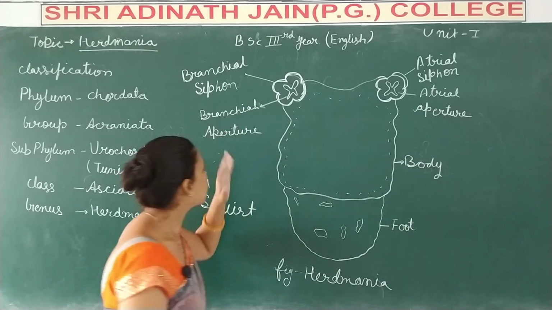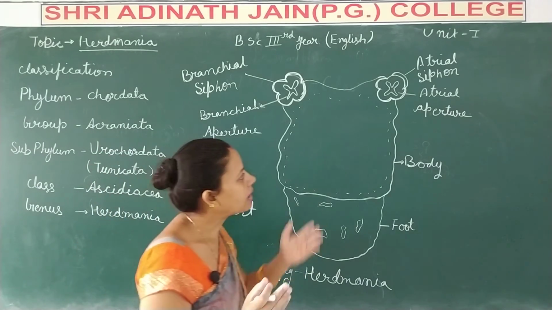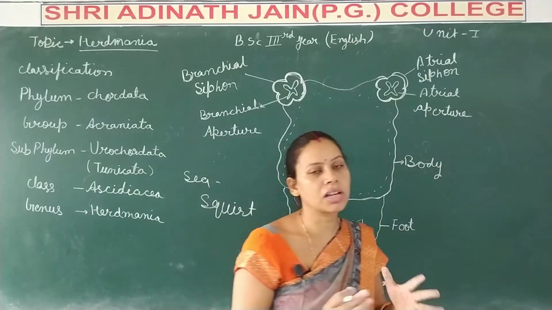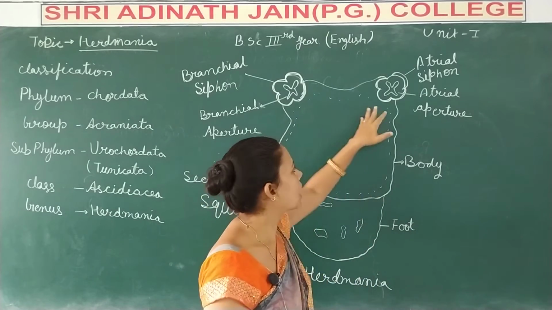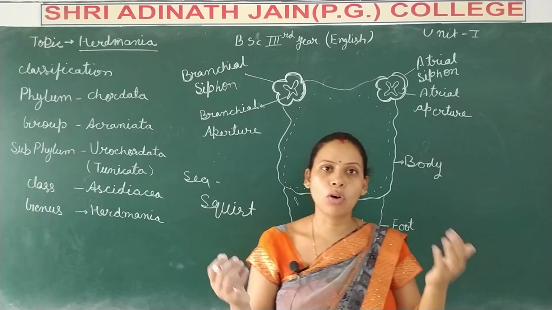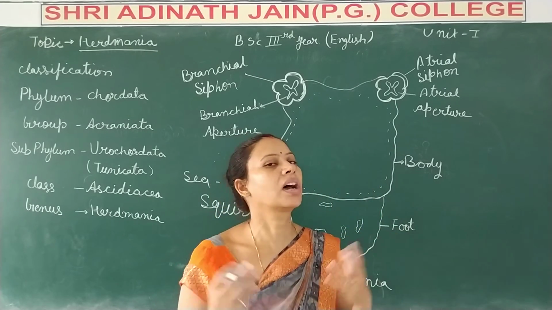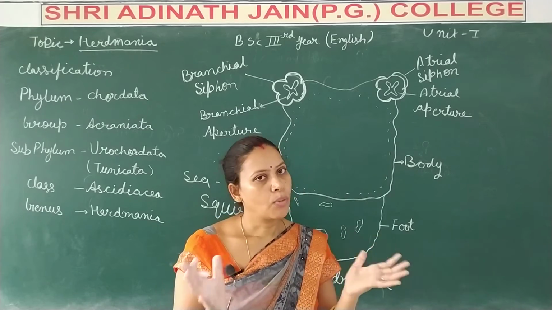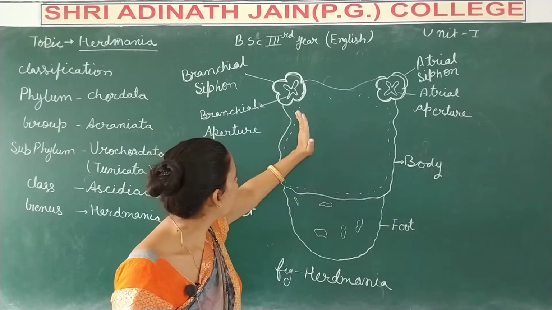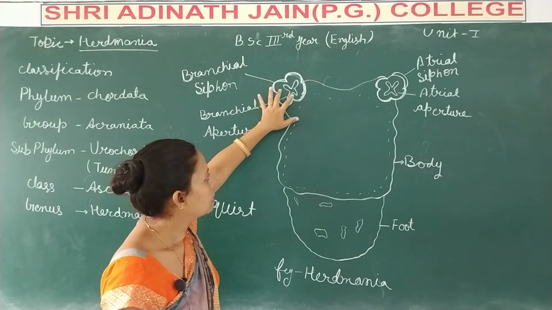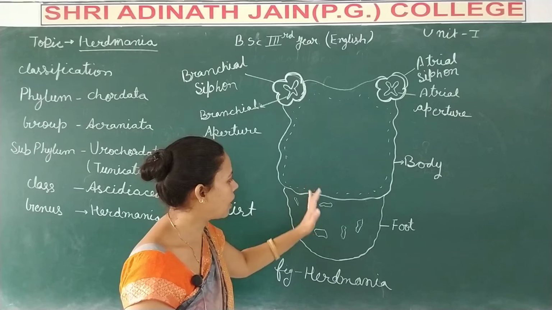The branchial aperture is the mouth of Herdmania and the atrial aperture is the anus point of Herdmania. It means these are the areas where water enters the body and exits from inside of the body. Both the apertures are working there. Okay? So this is the general outer body structure of Herdmania.